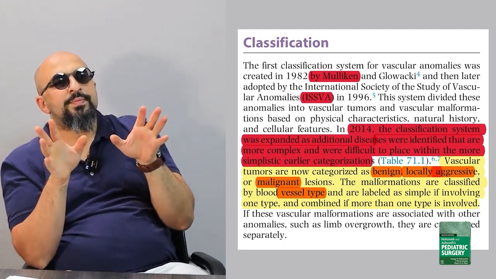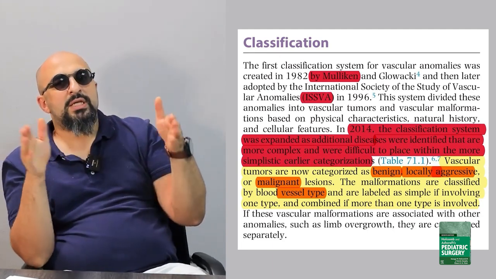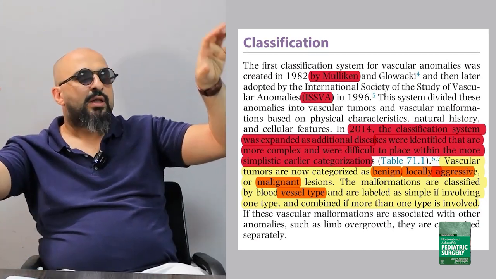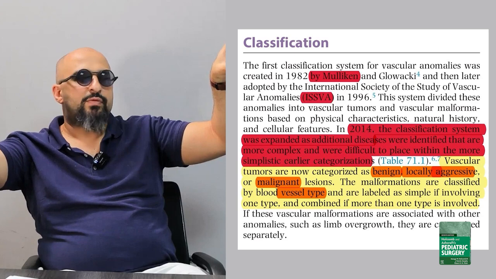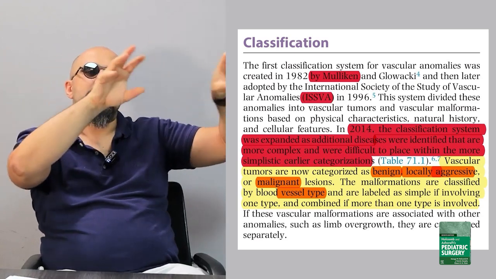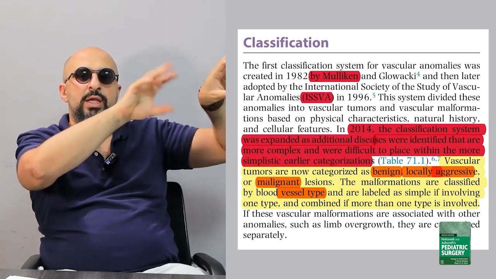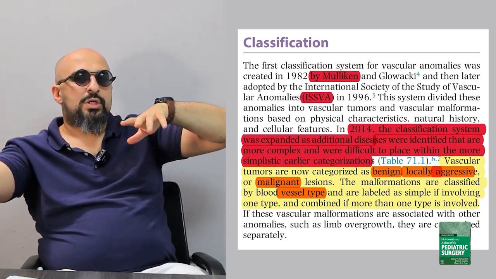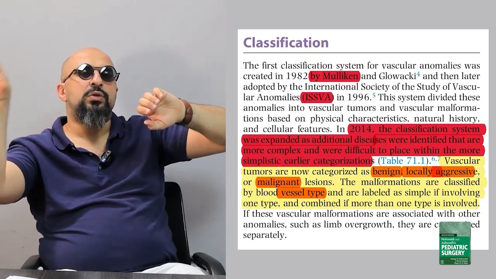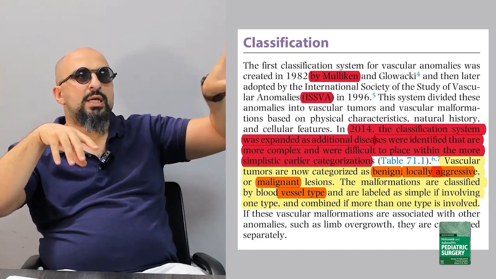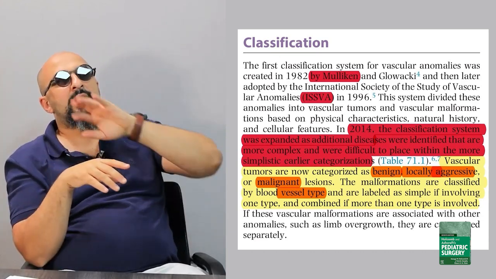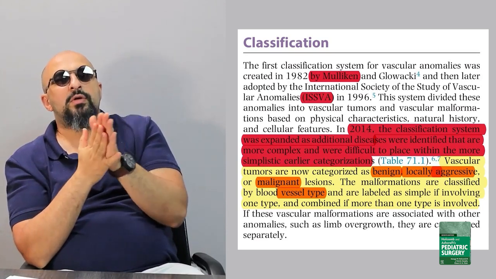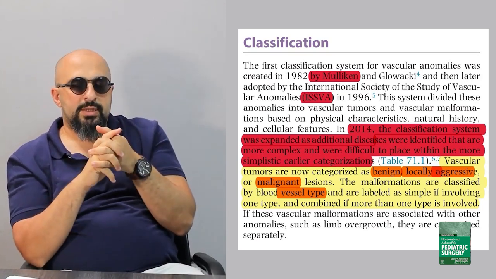So another, more complex classification also has two categories, vascular tumor and vascular malformation. The tumor has three categories: benign, locally aggressive, and malignant. The malformation is classified according to the type of vessel, either single type or combined, and if there is another feature like local gigantism or limb overgrowth, it is classified separately.